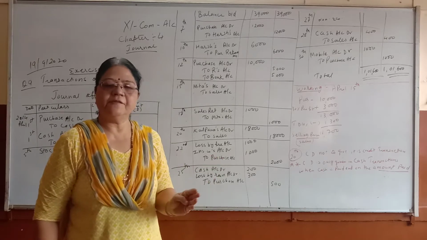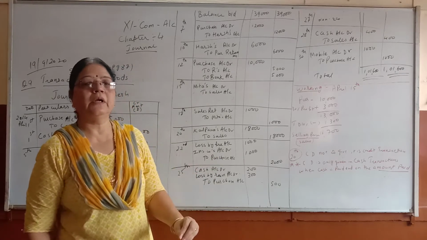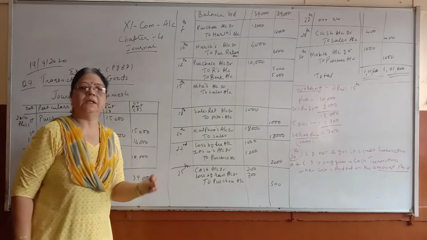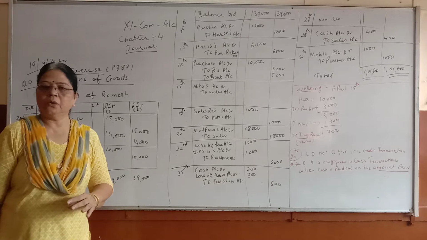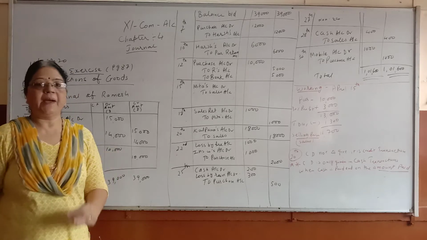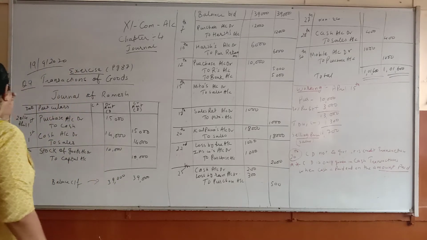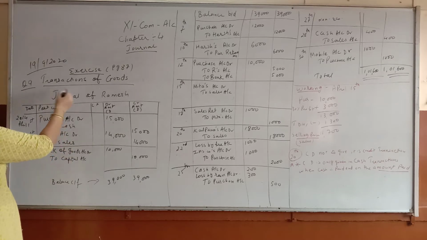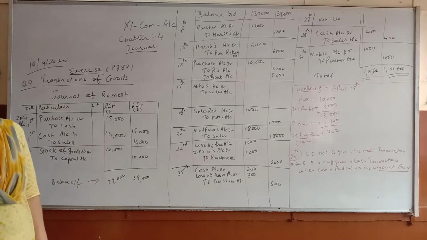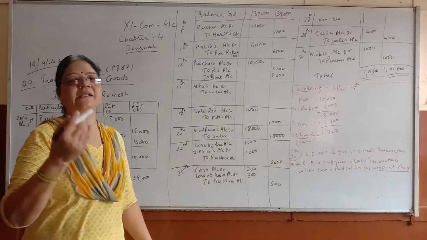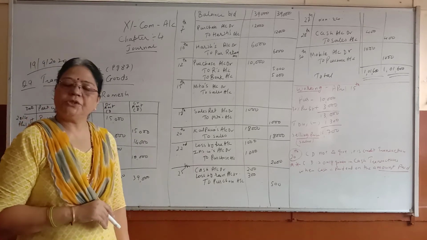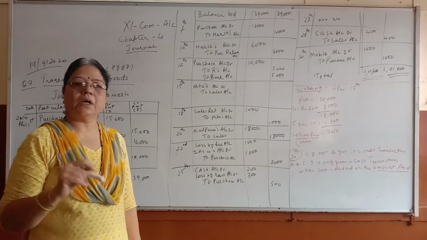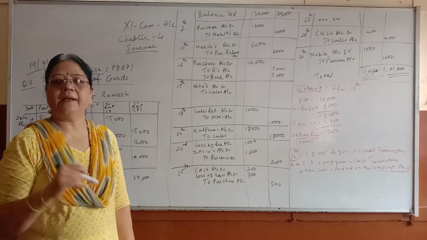We have seen only the transactions of capital, drawings, loan, interest on loan, transactions of bank, and today we are going to work out transactions of goods. Goods means purchase and sales. And also in this question, I am going to work out trade discount and cash discount.